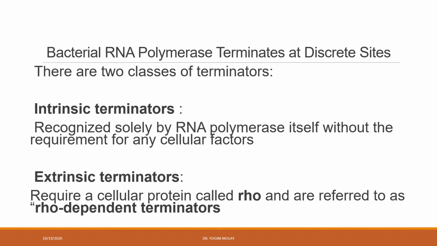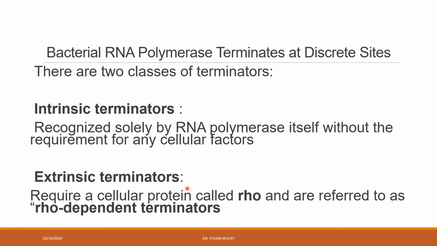Now, there are two types of termination. One is the intrinsic termination and the second one is the extrinsic termination. Now, what happens in intrinsic termination? Here, the RNA polymerase recognizes a particular sequence, and that is called an intrinsic terminator. These intrinsic terminators are recognized by RNA polymerase without any help of other factors, and the termination process takes place. So we call it an intrinsic terminator.